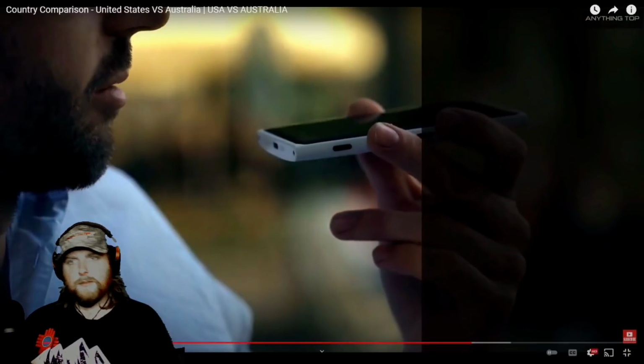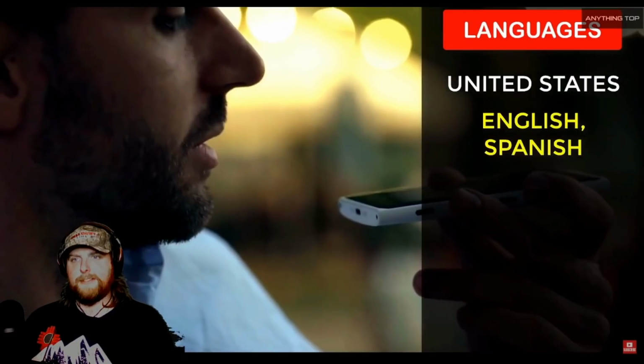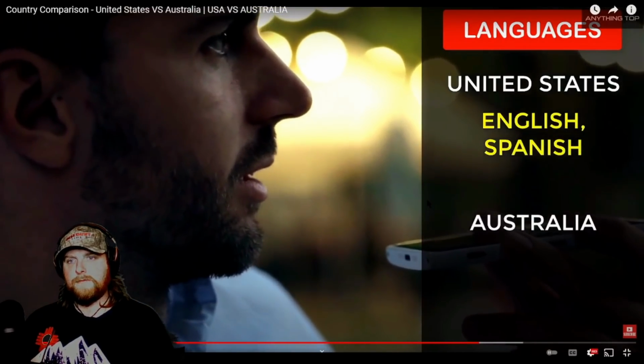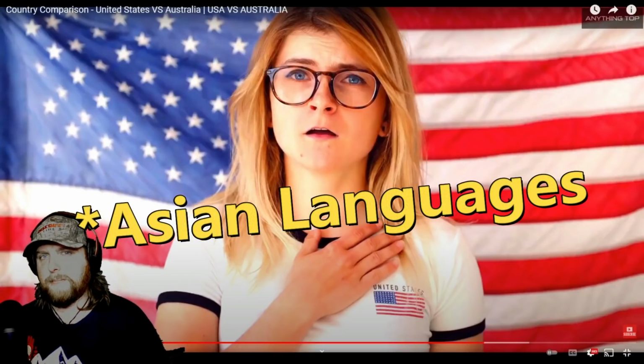The widely spoken languages in United States are English and Spanish, while in Australia, the widely spoken language is English. Interesting. So no dominant second language in Australia, but I'm sure maybe a tiny bit of Spanish, maybe, I don't know. I know I've heard some people in Australia do speak like Italian, Greek, and I think Asian are like the big ones I've heard.